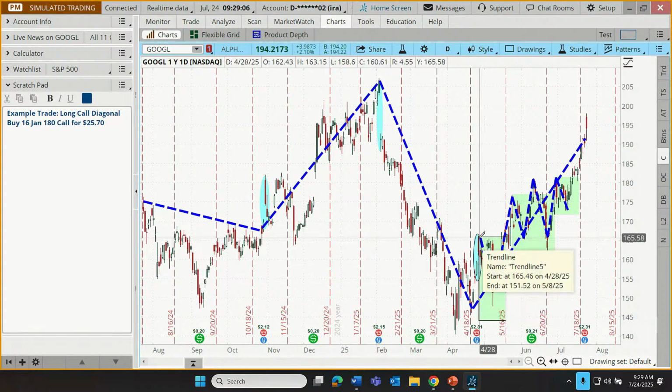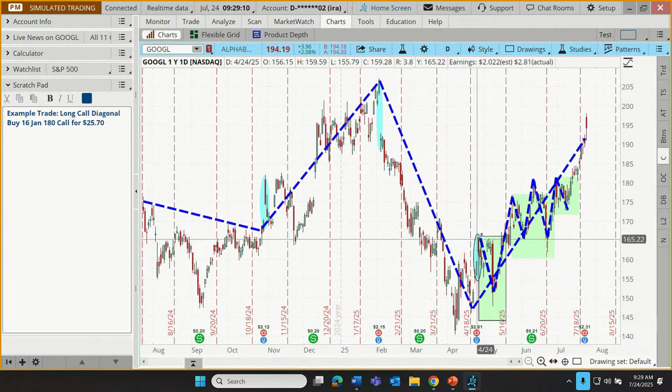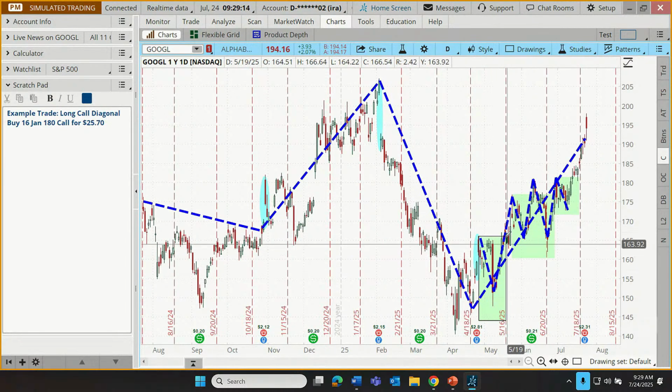But let's phrase it this way. If we own a call right here, and then the stock behaves like this for 3 weeks, what's that doing to the value of that call that we own? It's not helping out much. It's not appreciating, I'll tell you that. Plus time decay is working against it.